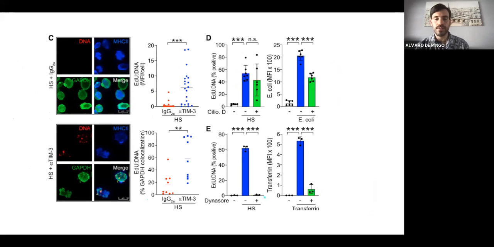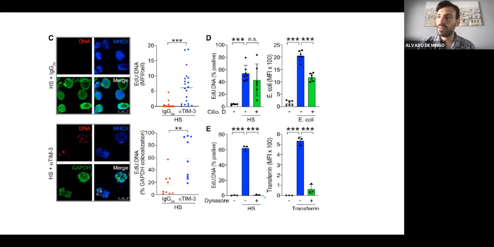So here we have some of the confocal images that we were able to also take, just to validate the data in a more solid way. We can see that at heat shock with IgG, we have minor DNA that we are able to detect. However, there's really nice colocalization with GAPDH in the cytosol of the DNA in our dendritic cells.